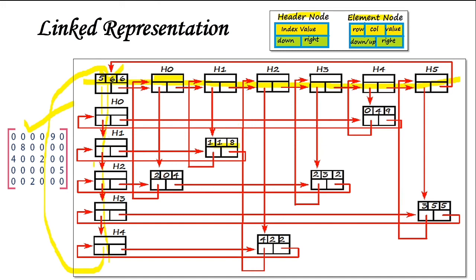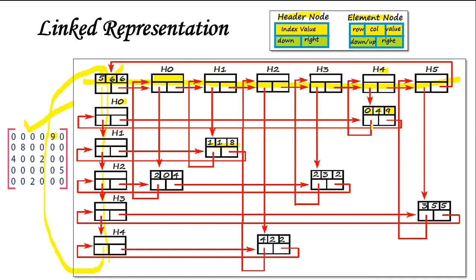Now how exactly are we going to write the element node? In the element node I will take the first value, that is 9. In the place of value, I will write 9. And what is its row? The row is 0, so I will specify 0, and the column number is 4, so I will specify 4.